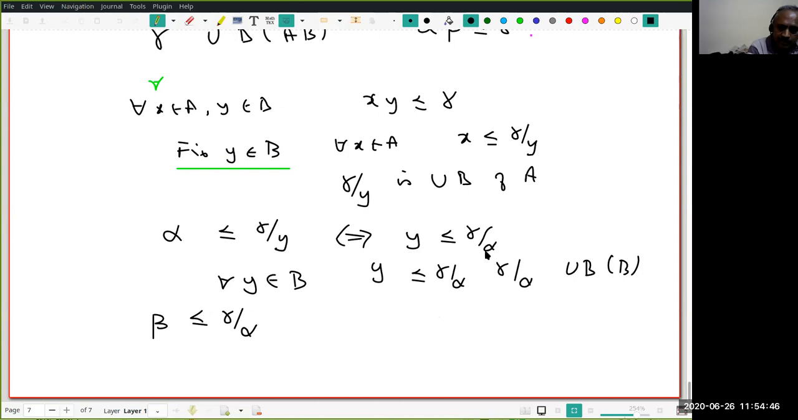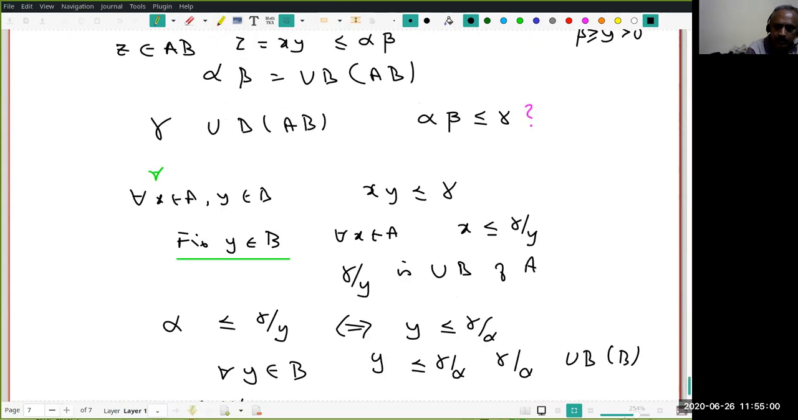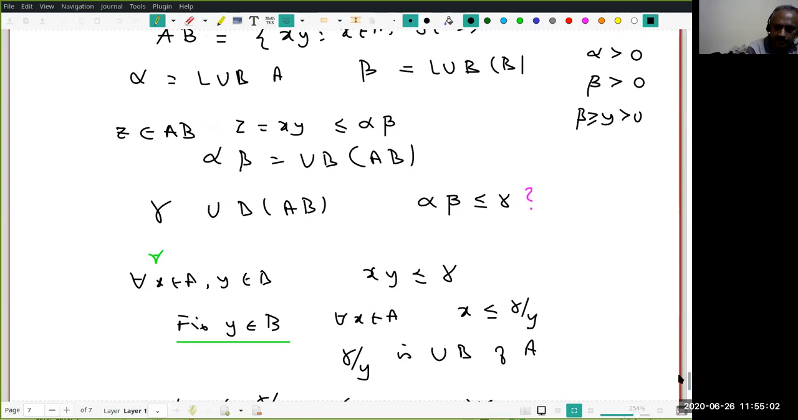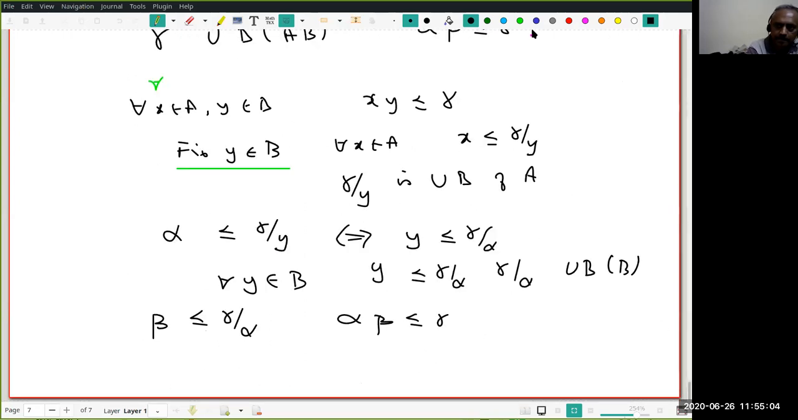Remember why? How can I get rid of the division by alpha? As I said earlier, alpha is positive. It's not simply non-negative. Now alpha is positive. Therefore, I can multiply both sides by alpha. Therefore, I get alpha beta is less than or equal to gamma. So I proved this. I suggest you pause, review, and then proceed.